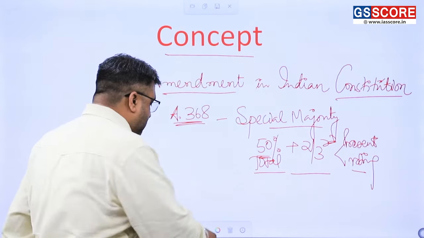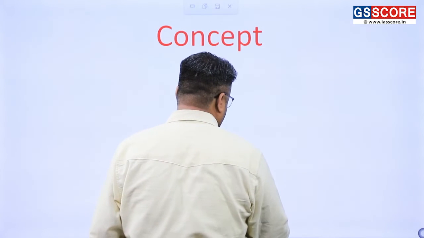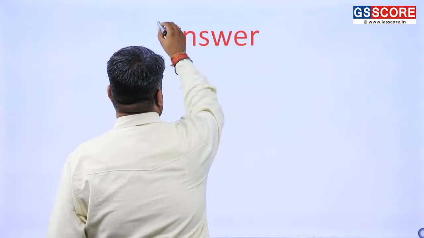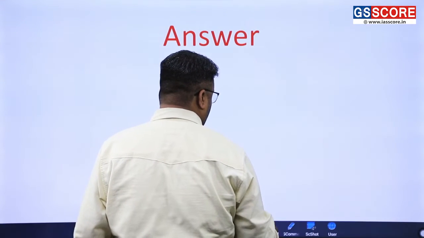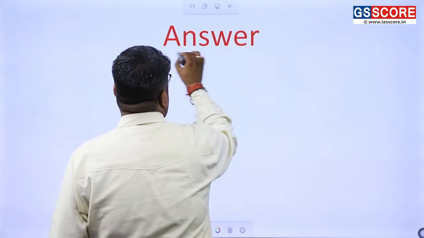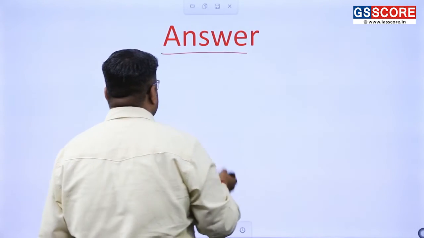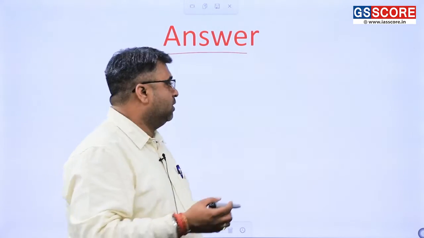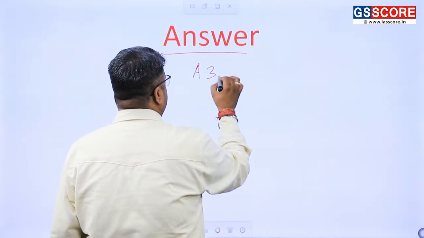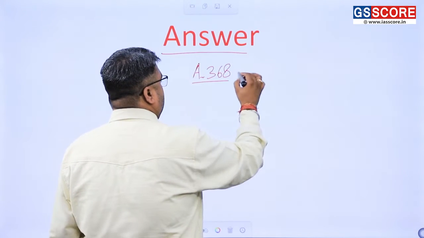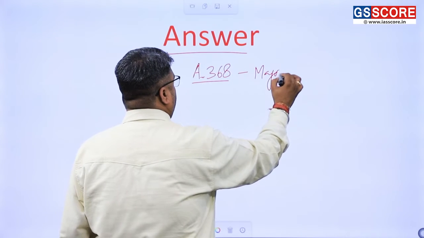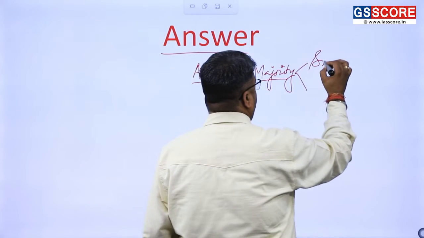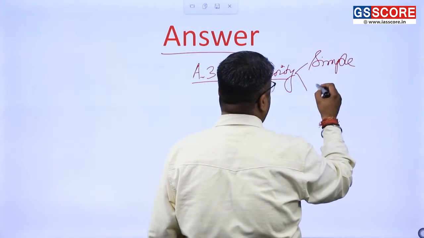Okay. After this, you must have got this answer now. So you should plan your answer in such a way. If it is a 10-marker question, then first start your answer with Article 368 only. Mention the various types of simple majority or special majority. Okay, so all the things which I have just mentioned to you.